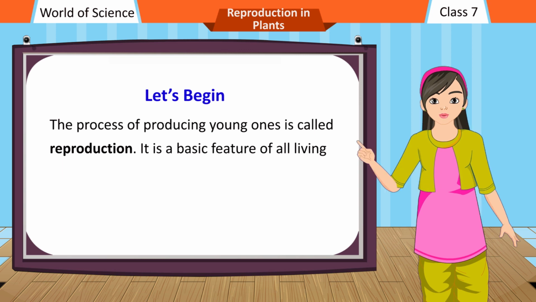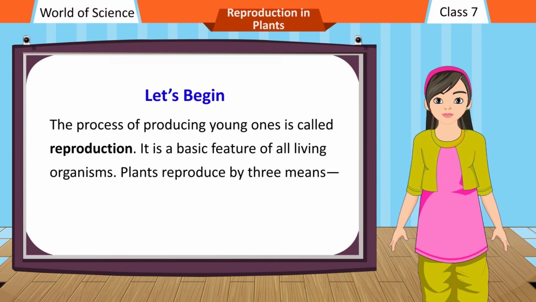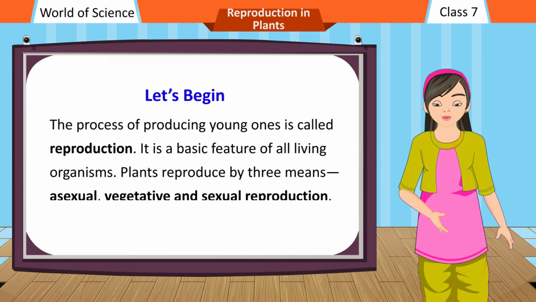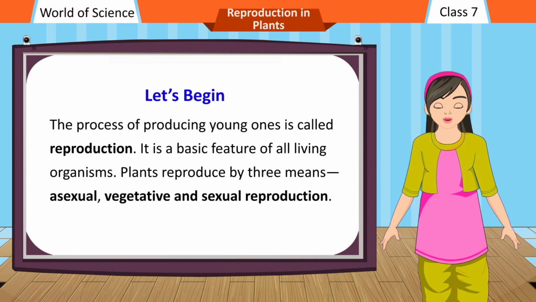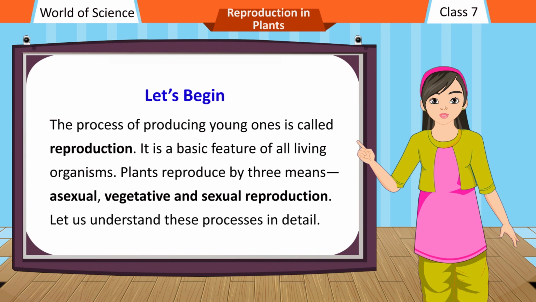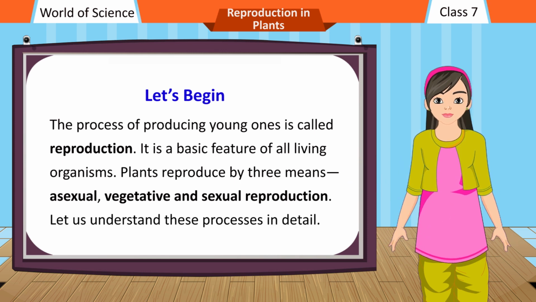It is a basic feature of all living organisms. Plants reproduce by three means: asexual, vegetative, and sexual reproduction. Let us understand these processes in detail.